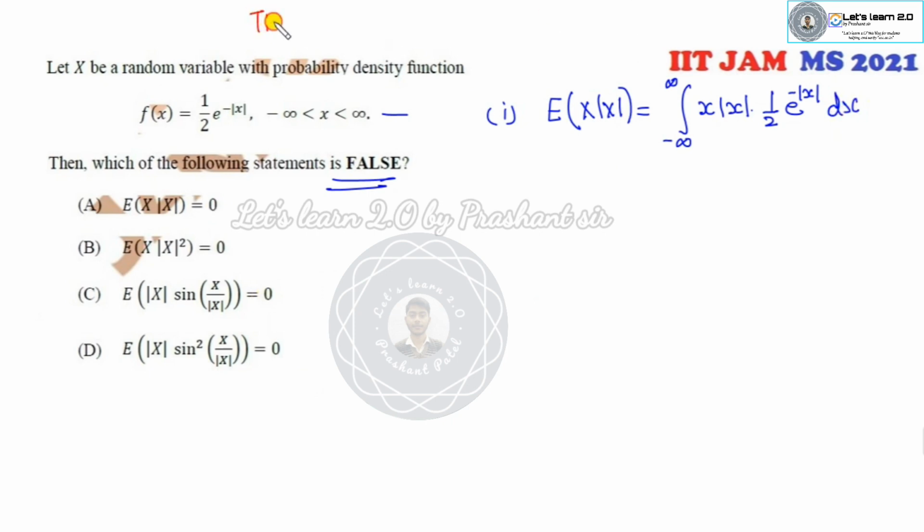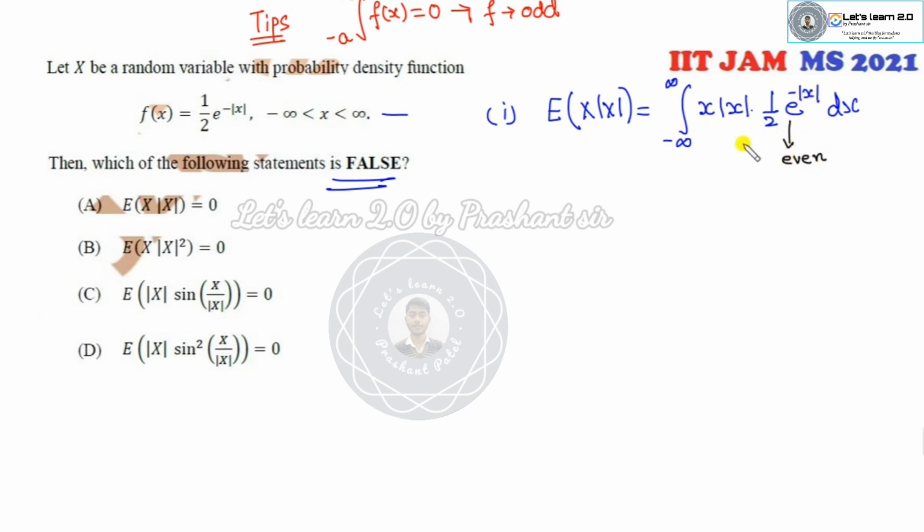Fine. Now your target is to check whether it's a 0 or not. What is that? How do you solve that? Always remember, if you have the limit from minus a to a, the integral of f of x is 0 when f is your odd function. So your target is to check whether this is an odd function or not. There is no need to solve them.